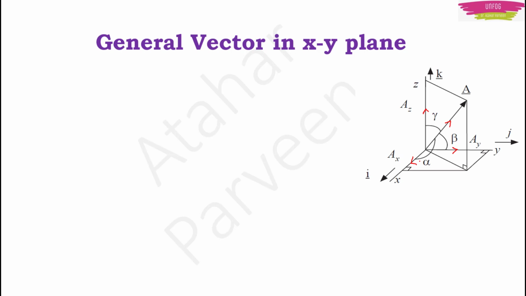Or if it is in 3D, you can divide this vector A into AX, AY and AZ components. If alpha, beta, gamma are the angles between this vector A and the X, Y, Z axes respectively, then the X component of A will become A into cos alpha, the Y component of A will become A into cos beta, and the Z component of vector A will become A into cos gamma.